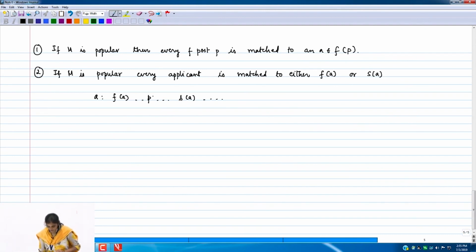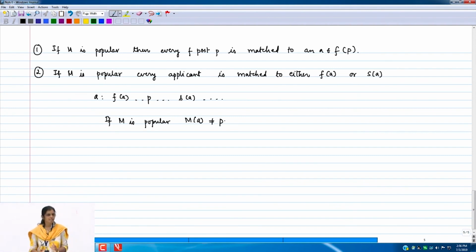Good. So now what we will try to argue is that if M is popular, M of A is not equal to P. What do I mean by P?